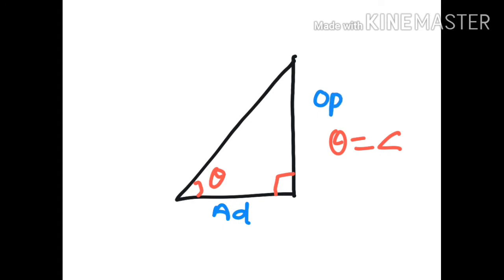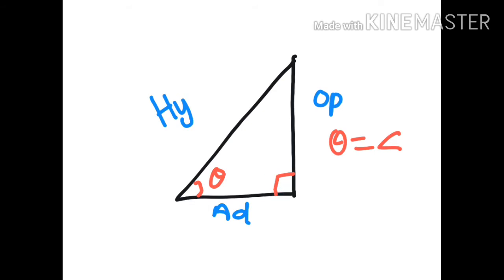The side which is opposite to the right angle will be the hypotenuse. The theta is the base for adjacent and opposite, and the right angle is the base for the hypotenuse, as this is the side opposite to the right angle.